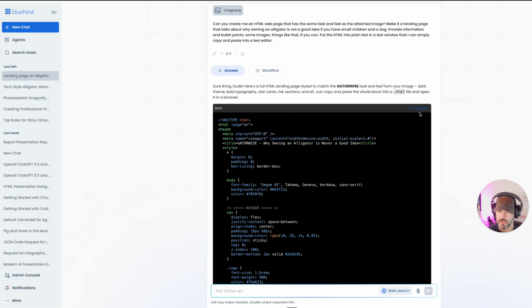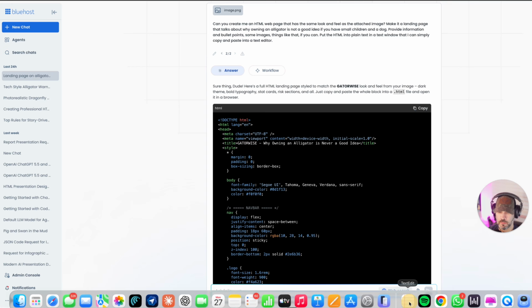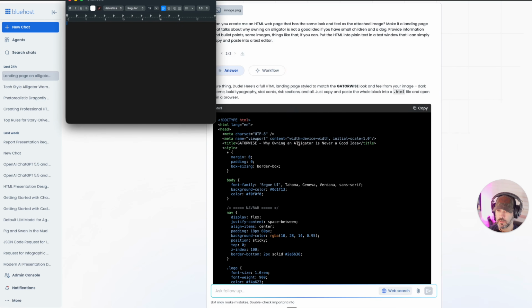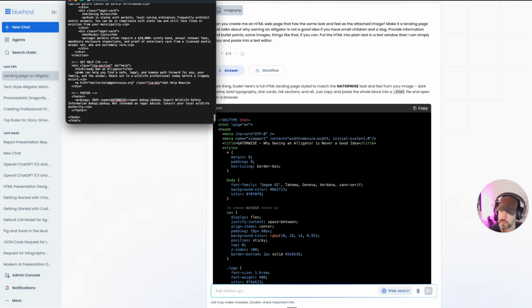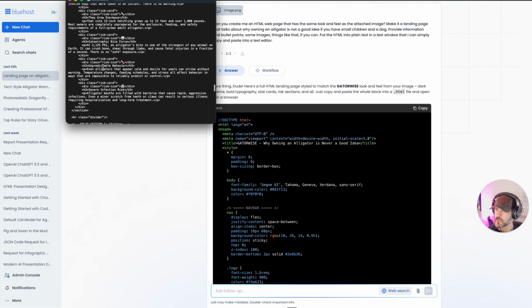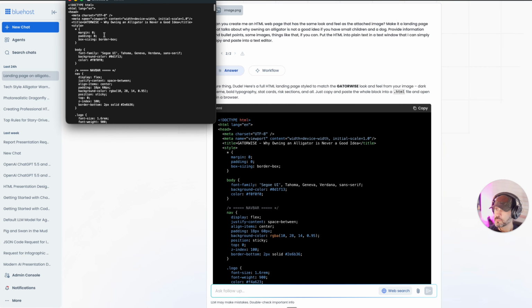copy it, make sure it says copied. I'm going to go to my text editor. I'm going to create a new document, and I'm going to make sure that I set this formatting to just plain text, right? We don't want it in RTF, rich text. So we're going to paste the code right in there. Everything looks good. Awesome. So we're going to just name this Alligators Are a Bad Idea. And let's get rid of the punctuation, and we are good to go. Let me save it to my downloads. Good to go.